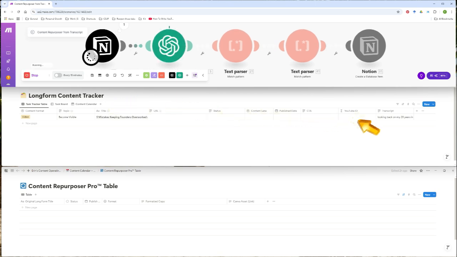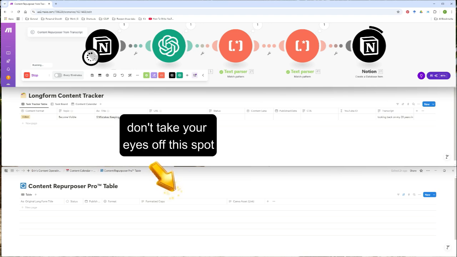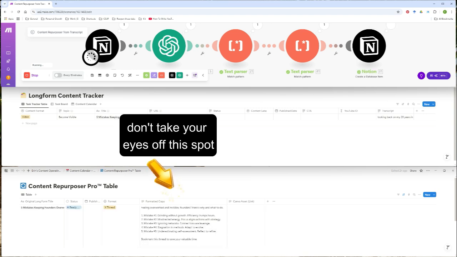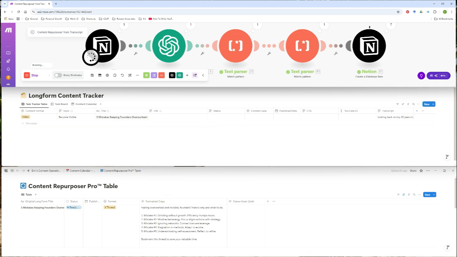Okay, you're seeing this first one running. So it's grabbed its one input, which was the transcript from here. And now ChatGPT is following a lot of instructions that I've given it. So there's developer instructions, there's user instructions, there's system instructions, and these have been fine-tuned towards the personas that I target in my business, so that every message that it creates off of my own original content is truly meant for my audience in my voice.